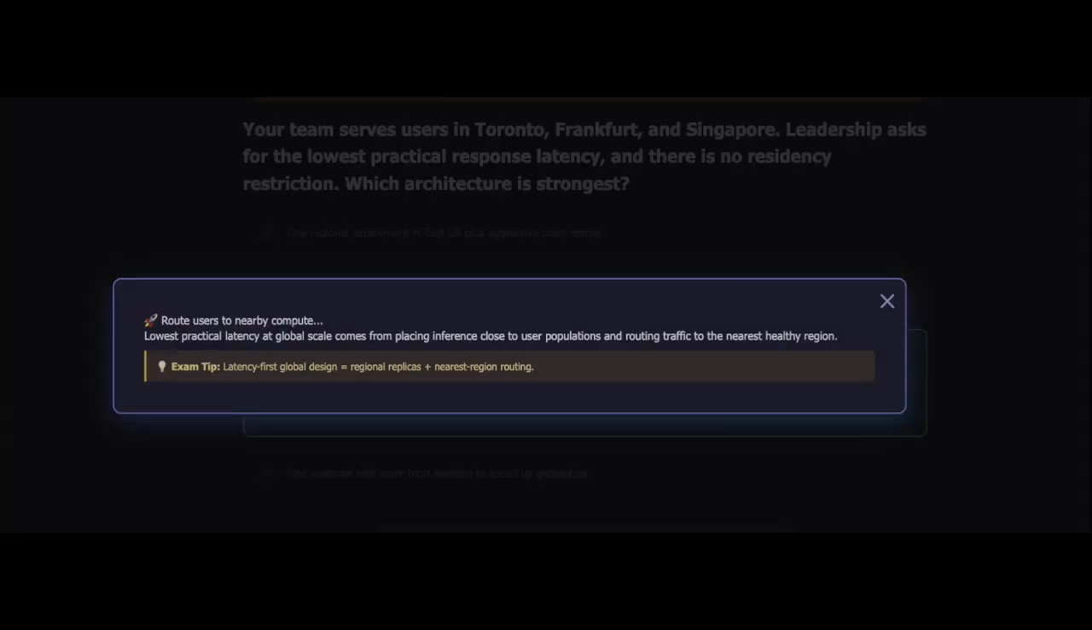Exam tip: when you see global users, lowest latency, multiple continents, no residency restrictions, think regional replicas plus geo-aware routing. Remember, single region is simpler but has higher latency for distant users. Global deployment is better for reach. Regional deployment plus geo routing gives the lowest practical latency. The biggest clues in this question are Toronto, Frankfurt, and Singapore, and lowest practical response latency. Those clues immediately point towards deploying closer to users and routing them intelligently.